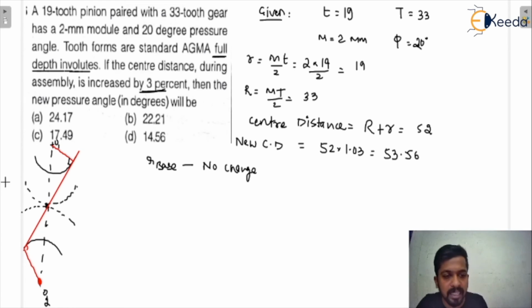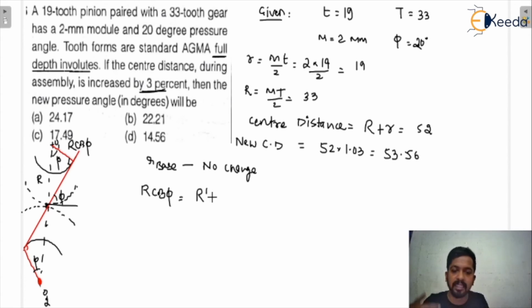Yes or no? So the initial base radius would be r cos phi, because this is phi. I already told you multiple times how we can calculate r cos phi and r sin phi. This is the initial base circle radius and it would be equal to the final base circle radius. Finally the center distance is changing and the pressure angle is changing, so we can write r dash cos phi dash, because both will change during the vibration.